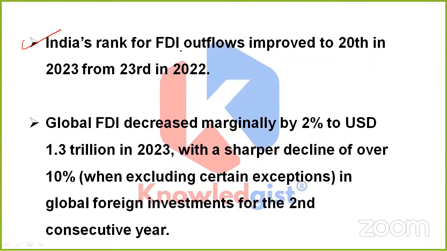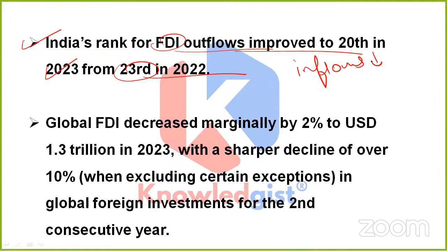India's rank for FDI outflows improved to 20th in 2023 from 23rd in 2022, which means if we talk about FDI inflows, India's rank got lowered, so we can see a negative impact. While if we talk about FDI outflows, India underwent improvement, because previously in 2022 it was on 23rd position, but now it is on 20th position.